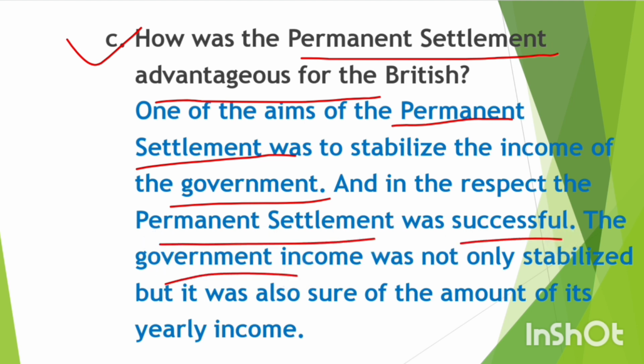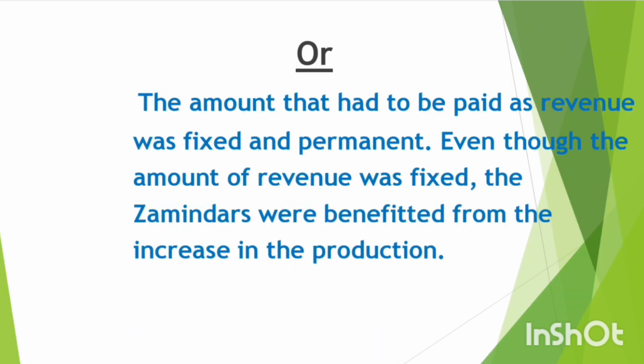The government income was not only stabilized, but it was also sure of the amount of its yearly income. Or another answer you can write, the amount that had to be paid as revenue was fixed and permanent. Even though the amount of revenue was fixed, the zamindars benefited from the increase in production.